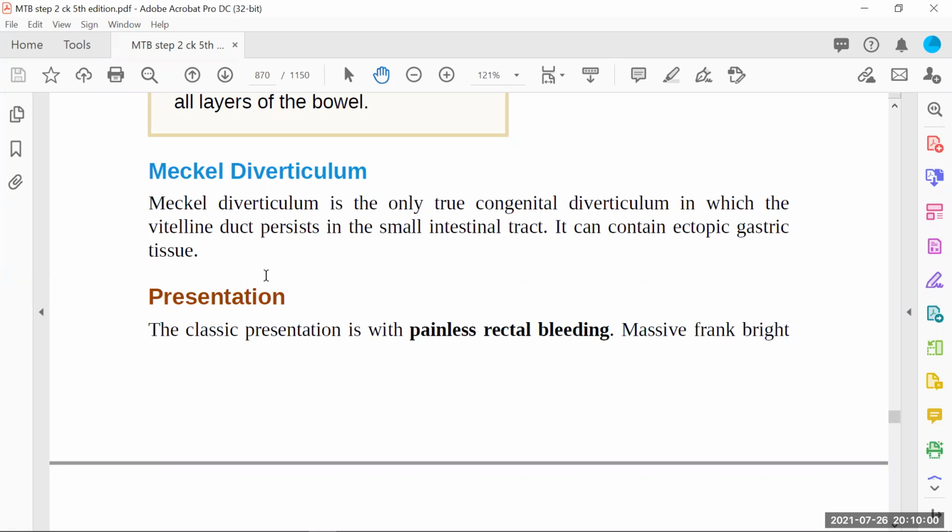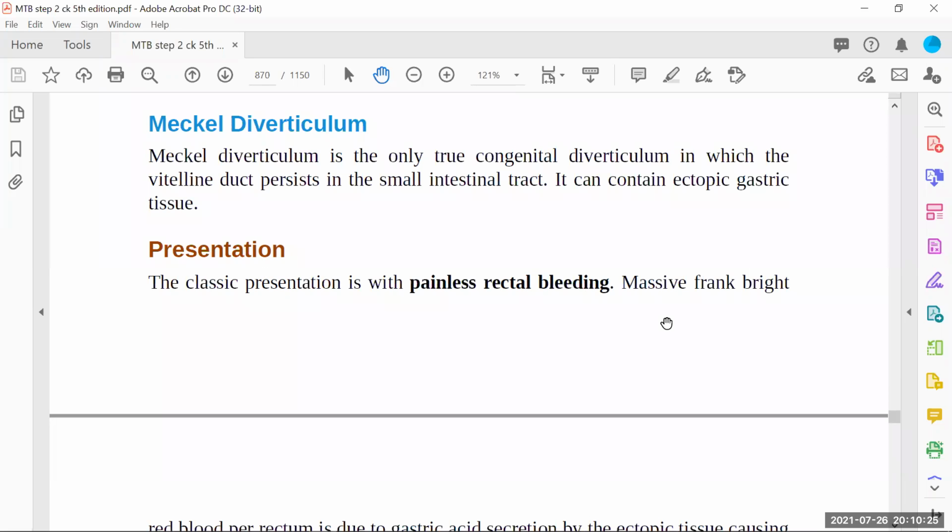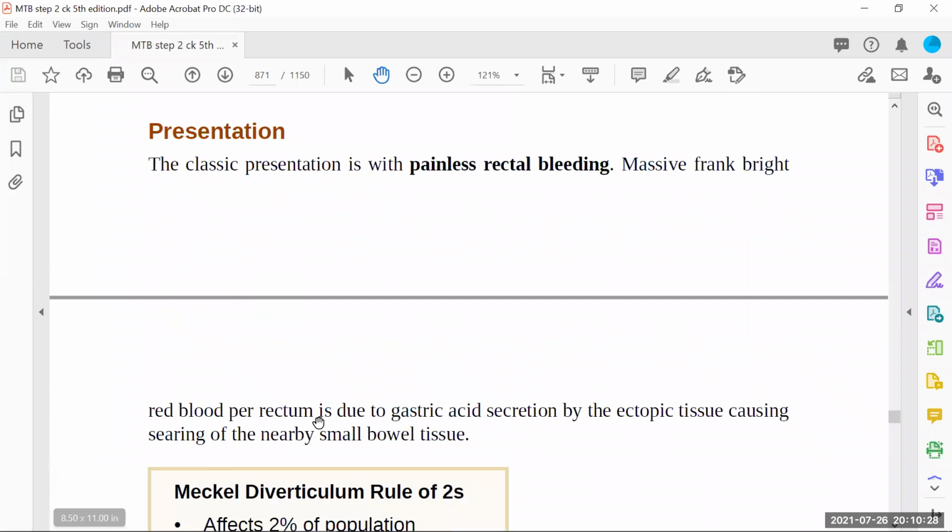So that is the one clue that should click in your mind whenever the mother says that my baby is perfectly fine. He is taking breastfeed. He's doing potty. Everything is normal. Urine is okay. But sometimes when I change the diaper, I get to see some red, fresh blood spots. So think about this diverticulum. What we can do, we will see next. But most of the time, the finding is like this one: massive, frank, bright red blood per rectum. See, it's massive, frank, bright red.